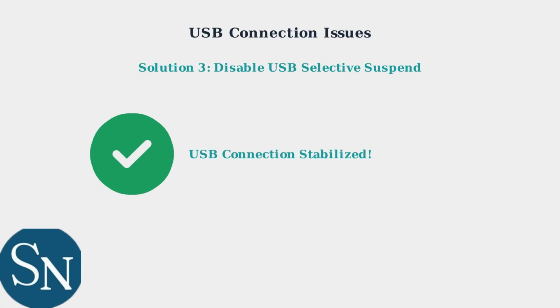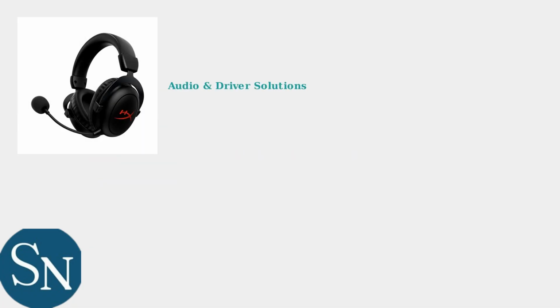These three solutions address the most common USB connection issues with the HyperX Cloud 2. By using proper USB ports, disabling power management, and turning off Selective Suspend, you can ensure a stable connection for your headset. When your HyperX Cloud 2 has audio output or microphone problems, the solution usually involves updating or reinstalling drivers and configuring Windows audio settings properly.